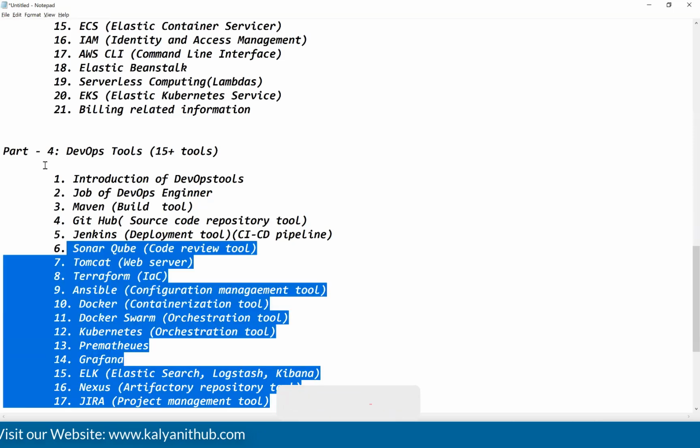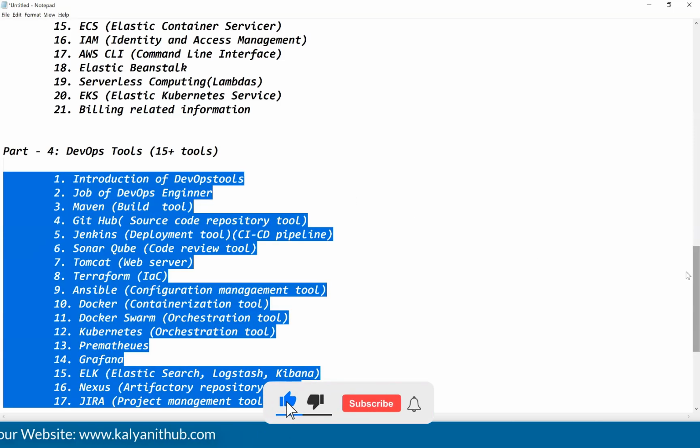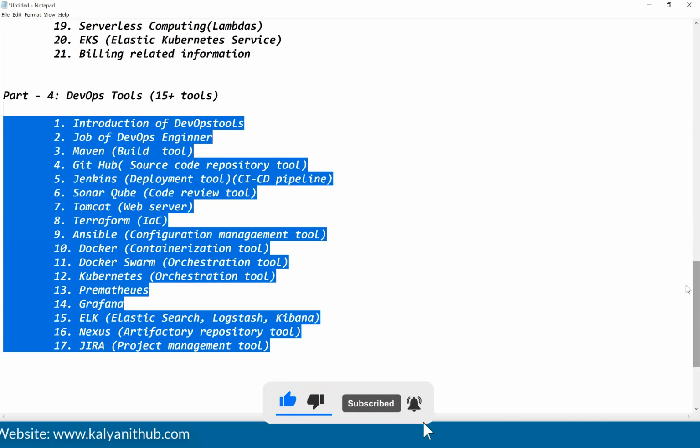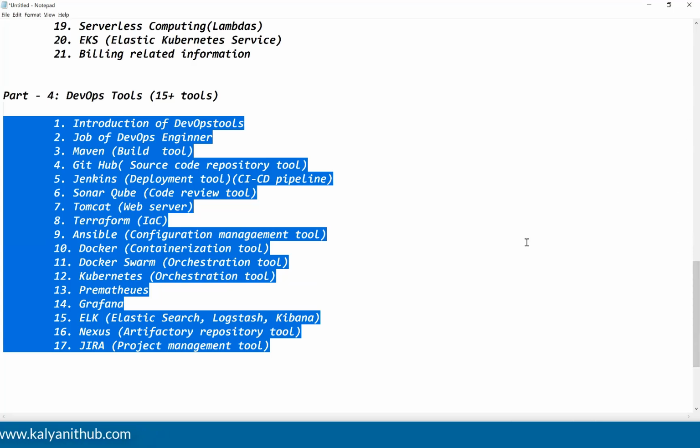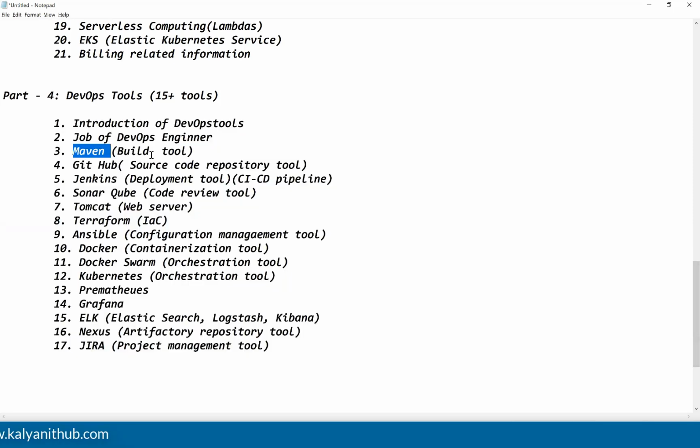Okay. Just have a look at this. These are the 15 DevOps tools we are going to discuss. Tomorrow you will get the complete picture about these DevOps tools. I will create the infrastructure with diagrams and explain it in tomorrow's session. You will get a complete picture of what Maven will do, what GitHub will do, what Jenkins will do, what SonarQube will do. Already you have got the clarity, but tomorrow I will explain what DevOps is and why DevOps. There I will also explain where we will use these tools.